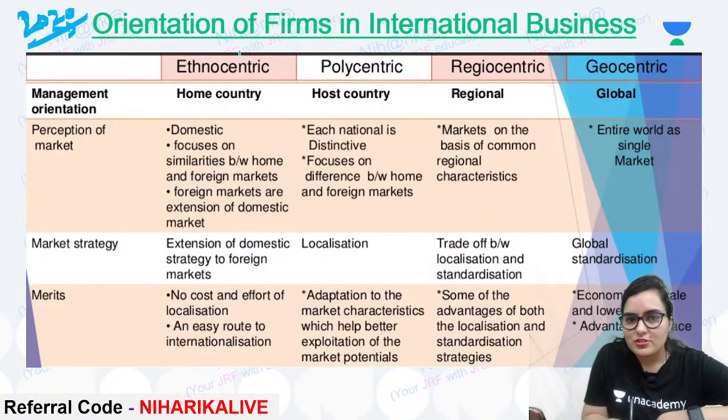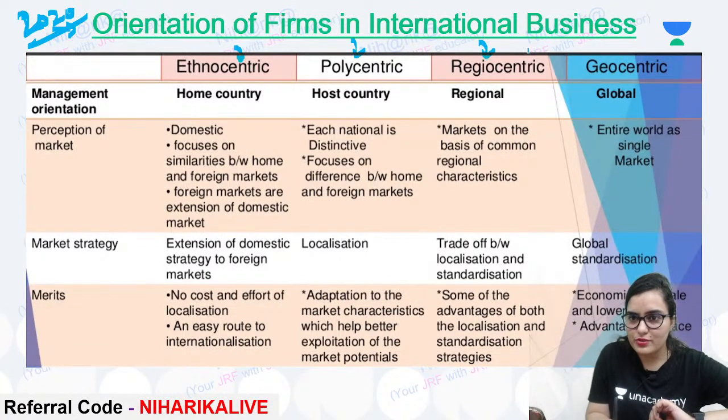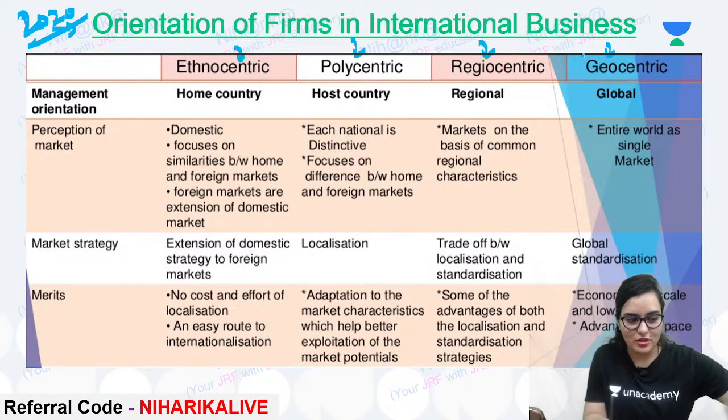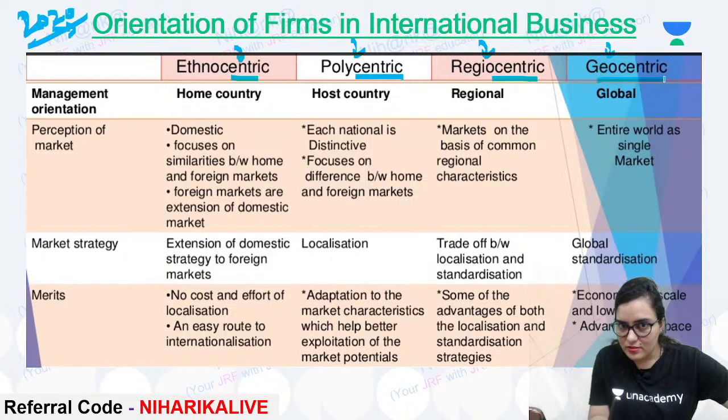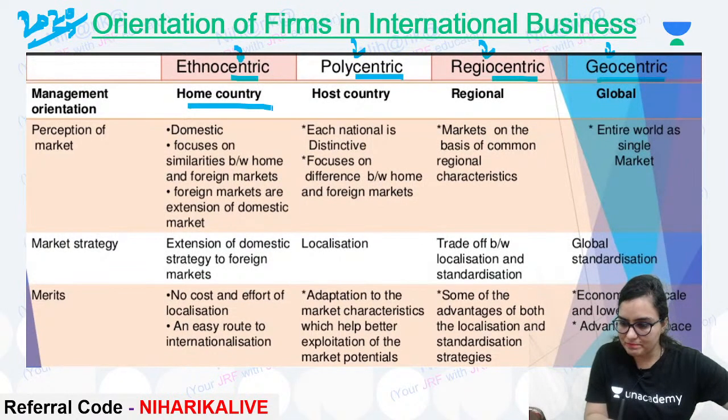Now, EPRG, the full form is ethnocentric, polycentric, regiocentric, geocentric. Please remember they all are centric, right? This is how we categorize the orientation of firms in international business. The first orientation is home country.